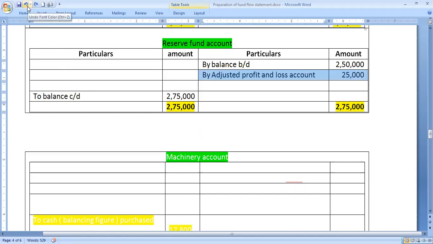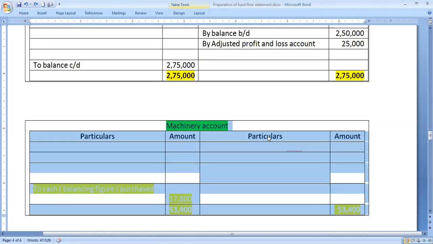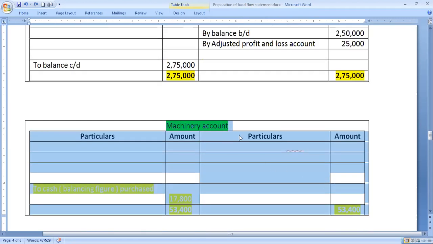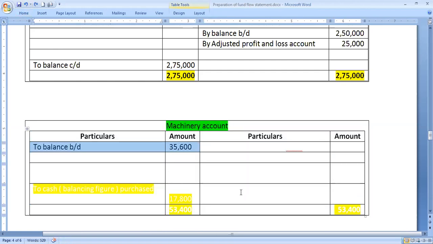Then we can move on to the next ledger account, that is machinery account. Adjustments are also given. Machinery account is an asset account. Remember, it is an asset account. When you open any asset account and write the opening balance, always write it on the debit side. Always you have to write the debit side, for the simple reason that all assets always show debit balance. That's what we have to write: opening balance on the debit side and closing balance on the credit side.